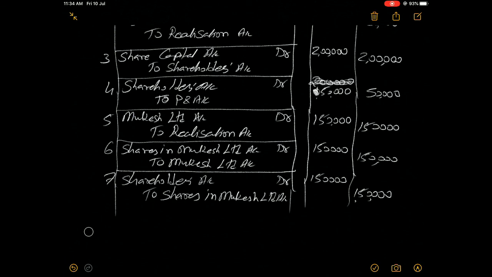So these types of journal entries should be made in the books of the seller. Shankar Limited is the seller and Mukesh Limited is the purchaser, right? And lastly, get the total. Okay, fine, good.